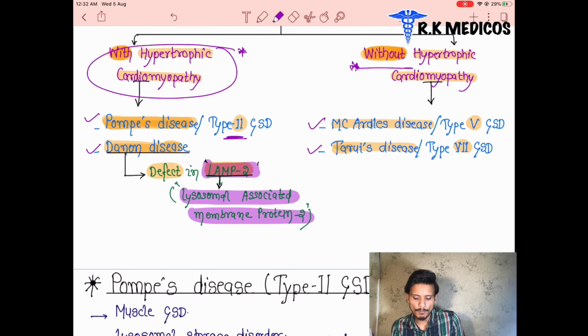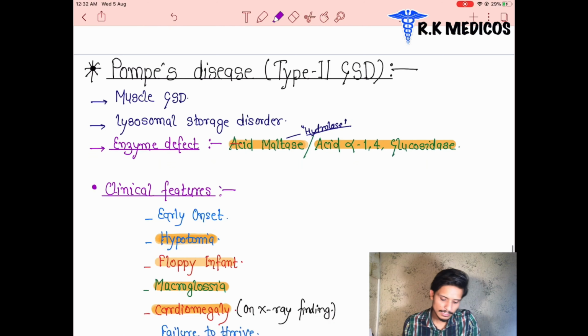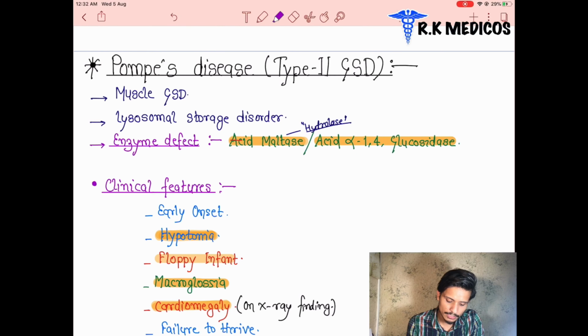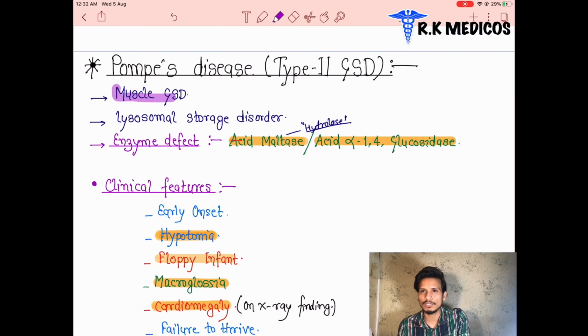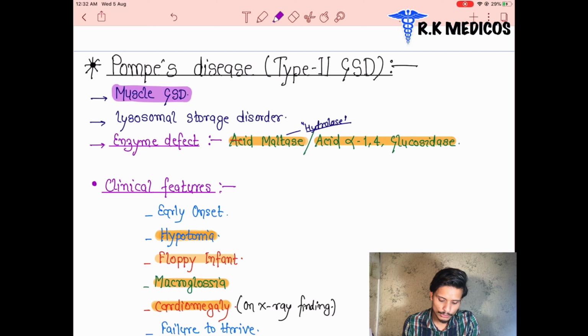Now we are going to see Pompe's disease basically. Pompe's disease is a type 2 glycogen storage disorder. It is the muscle glycogen storage disorder. Yes, we know from the initial, the type 2 glycogen storage disorder name is Pompe's disorder. And this is a lysosomal storage disorder.